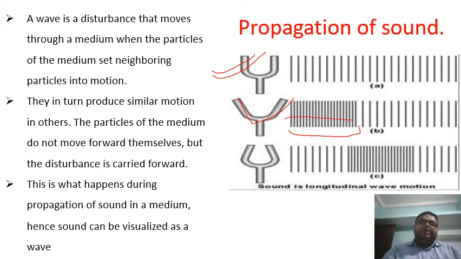These compressed air molecules will start to push the next section of the air, right? So we can see that it has transferred its energy to here, and that section has again reached the rarefaction state, and here it is the compression state, right, students? This way only the sound will propagate outside, right? So we can say that a wave of disturbance moves through the medium when the particles of the medium set the neighboring particles into motion, and they in turn produce similar motion in others.